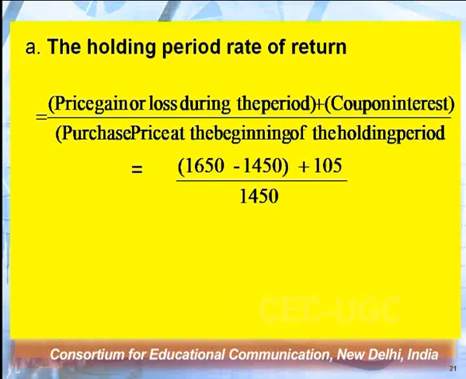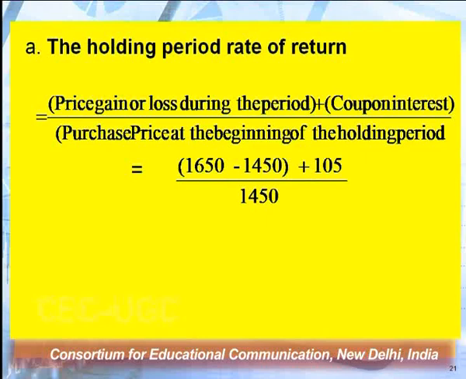If you look at the question, rupees 1650 is the market price at which Ram is going to sell it, and rupees 1450 is the price which Ram paid at the time of purchase. If we calculate the price gain or loss, obviously there is a gain, because you paid 1450 to purchase and Ram is selling it at 1650. So the effective gain is 200 rupees.